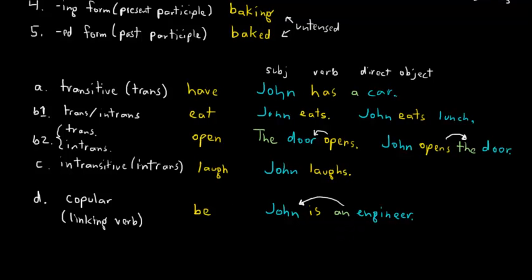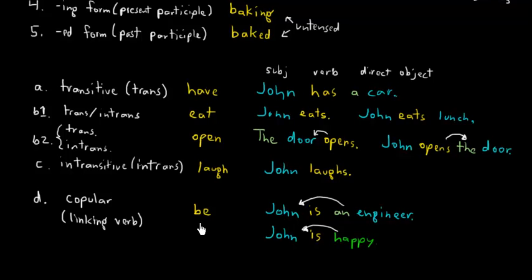We can also do this, and we'll talk a lot more about these later, but we can also use it with adjectives. So John is happy. He likes being an engineer. Okay? And again, it's not is that's happy, it's John that's happy. So it goes back to there. So these are the copulars.